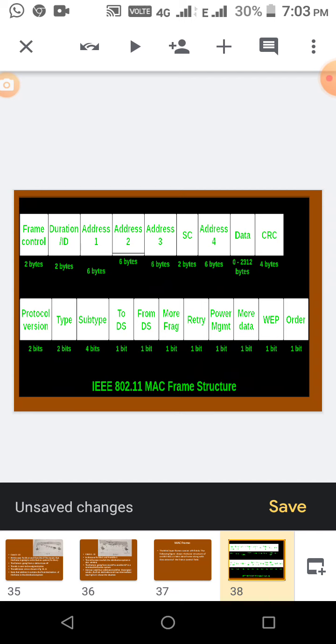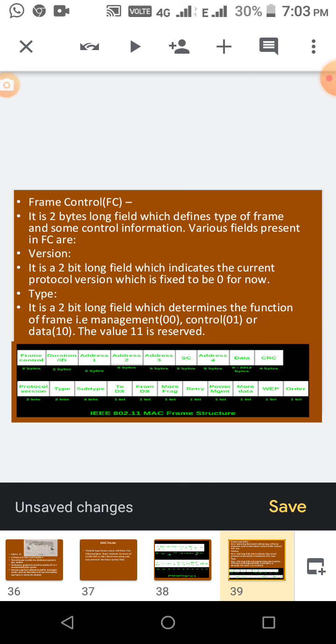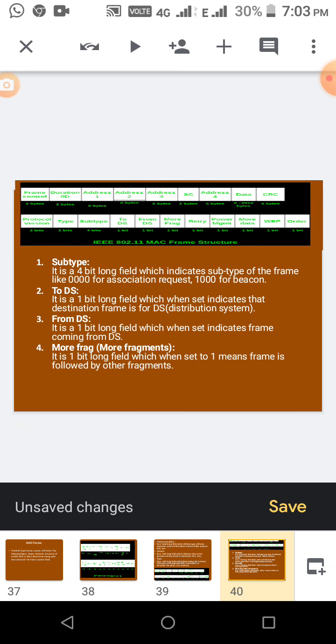So when we are sending the data, we are not only sending the data, we are sending control frames, everything in the network. These additional fields we are using for different purposes. So it contains so many things. Frame control, it is 2 bytes long, and version is 2 bits. And then type, and subtype, which indicates the subtype of the frame, like request, beacon frame.